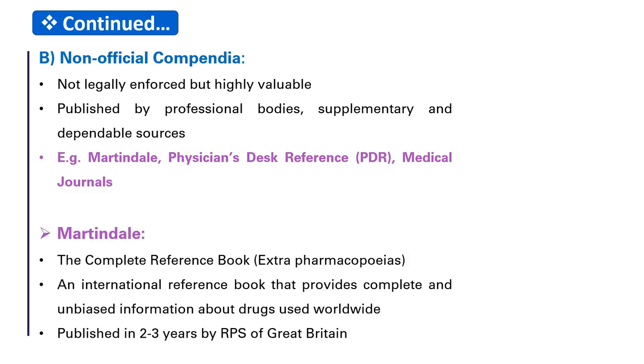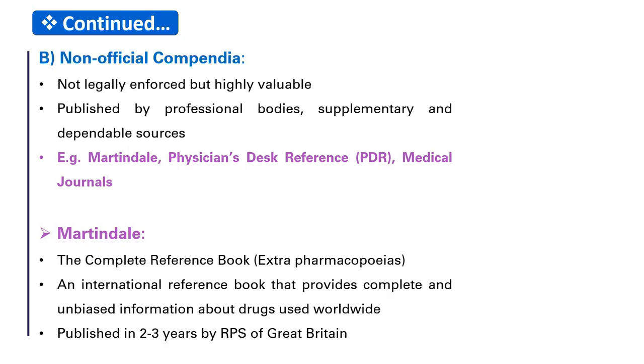First, Martindale. It is the complete reference book, also called the Extra Pharmacopoeia or the Global Drug Encyclopedia. It is an international reference book that provides complete and unbiased information about drugs used worldwide. It is published every 2 to 3 years by the Royal Pharmaceutical Society of Great Britain.